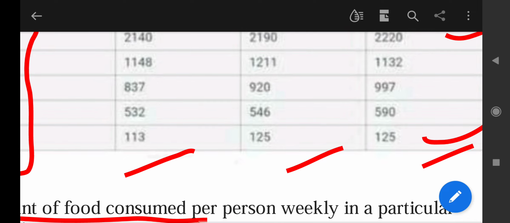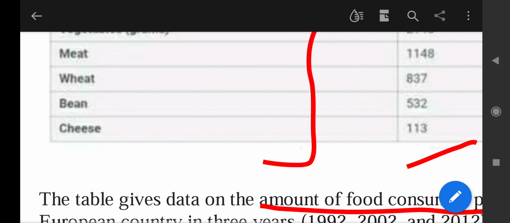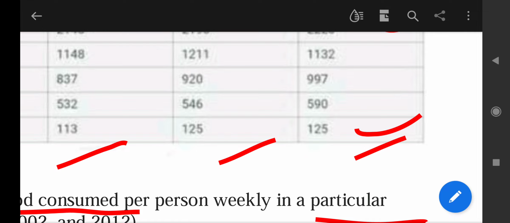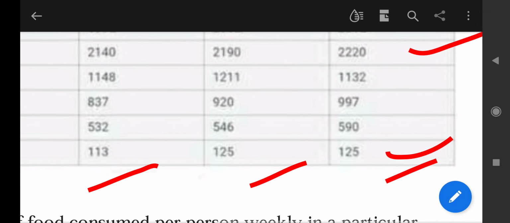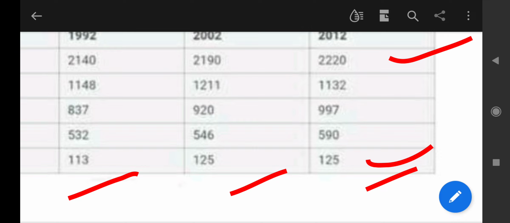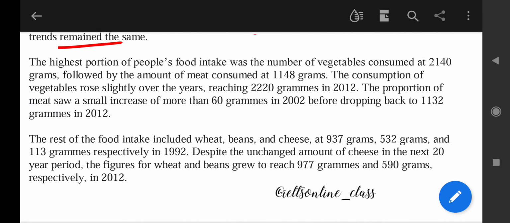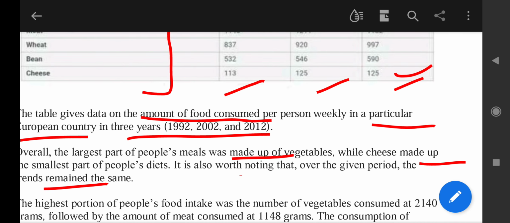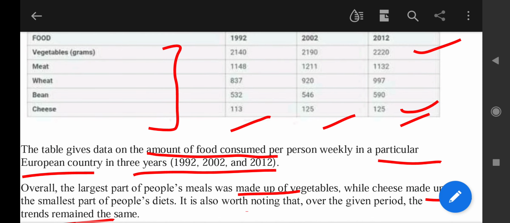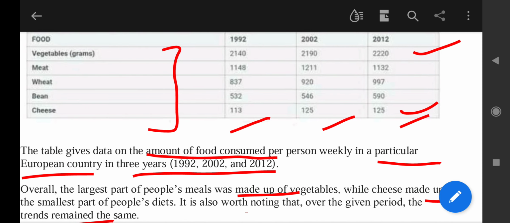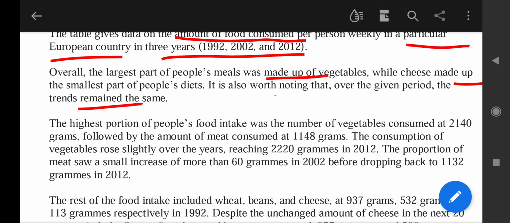In case of wheat again increase is seen, and in case of beans again there was increase, and in case of cheese it first increased and then was stable for the next decade. You can also write down that the consumption of all the vegetables showed the increasing trend, while meat showed a fluctuation in the trend.